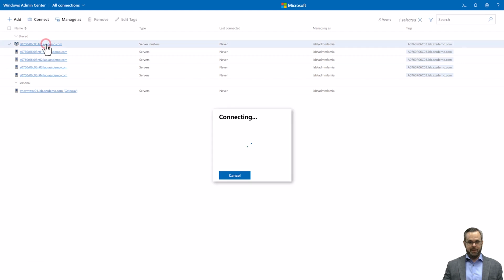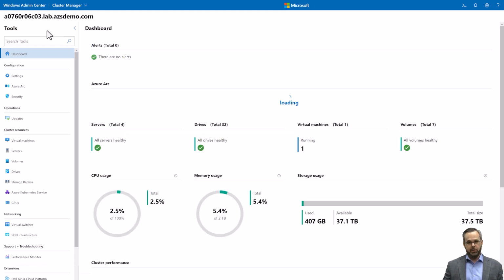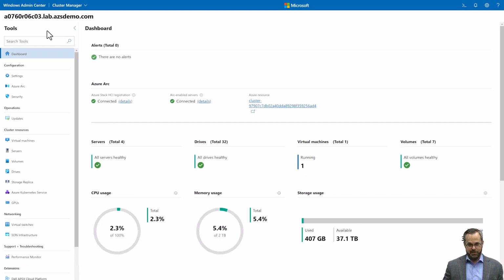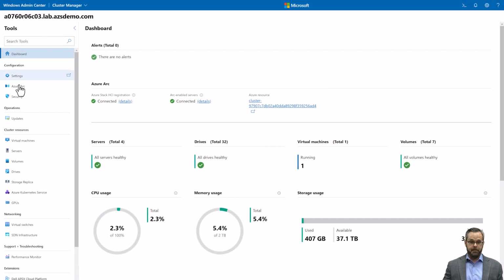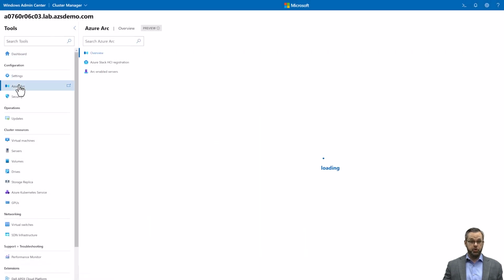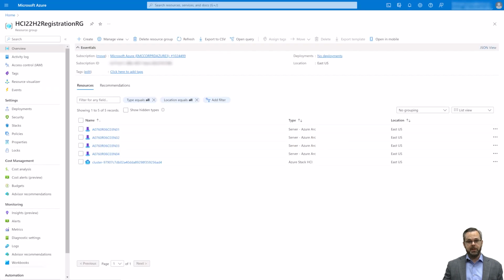Anyone administering Dell Apex Cloud Platform for Microsoft Azure will spend a lot of time in Windows Admin Center performing granular, cluster-level Day 2 operational tasks. The automation registered my new Azure Stack HCI cluster and onboarded the cluster nodes to Azure Arc-enabled servers. I browsed to the Azure Arc tool to confirm this. Then I clicked on the Azure Resource Group to navigate to the Azure portal to see the representative resources that were created for my infrastructure.